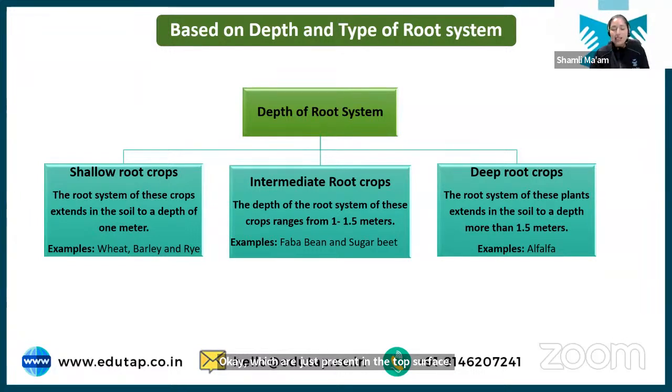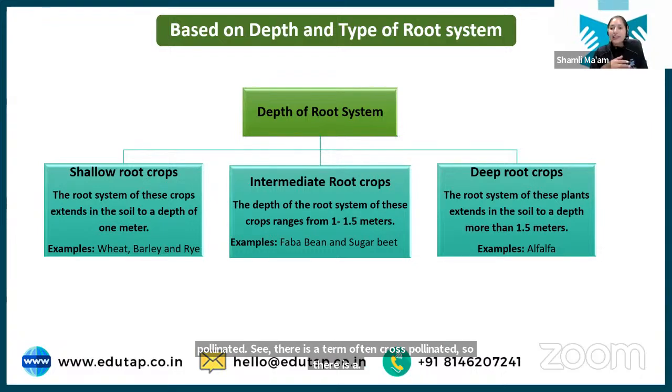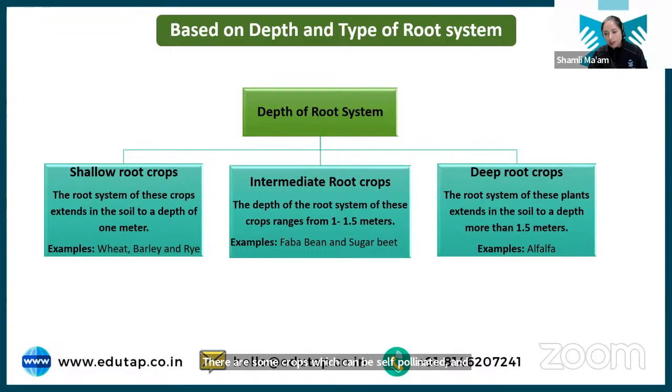Okay, Nikita has asked about the often cross pollinated crops. So, Nikita, see, basically, there are some crops which can be self pollinated and there are some crops which can be cross pollinated.